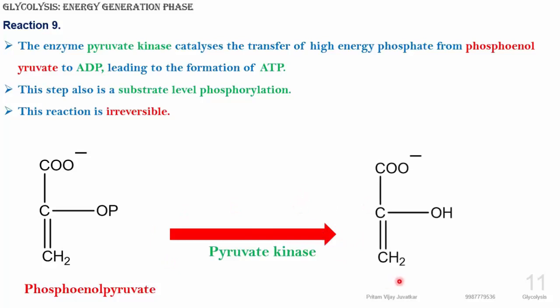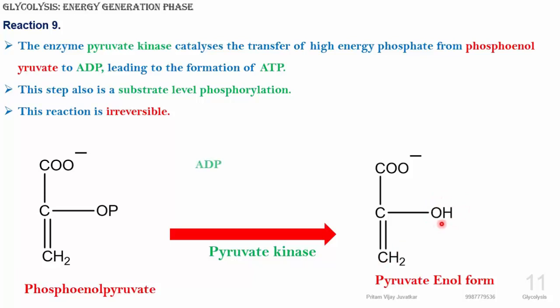Pyruvate has two forms. One is the enol form. Enol form means the second carbon has a hydroxyl group and a double bond. The double bond is already there in phosphoenol pyruvate. So the pyruvate enol form has a hydroxyl group.